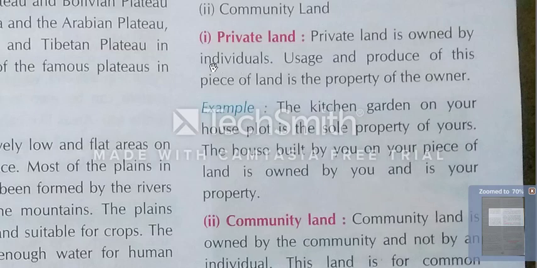You can also write only, O-N-L-Y. Single word you can also use. Private land is owned by a particular person, a particular man, or only a single man.